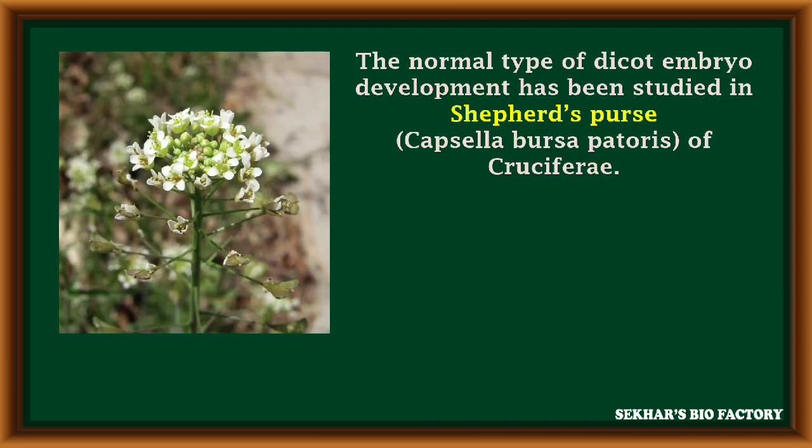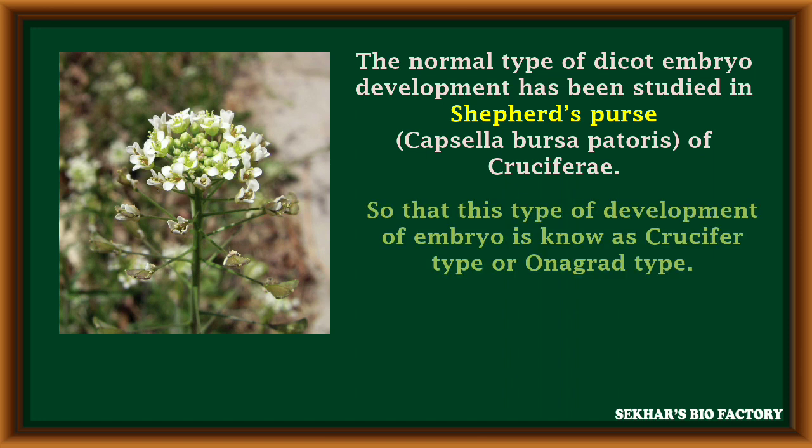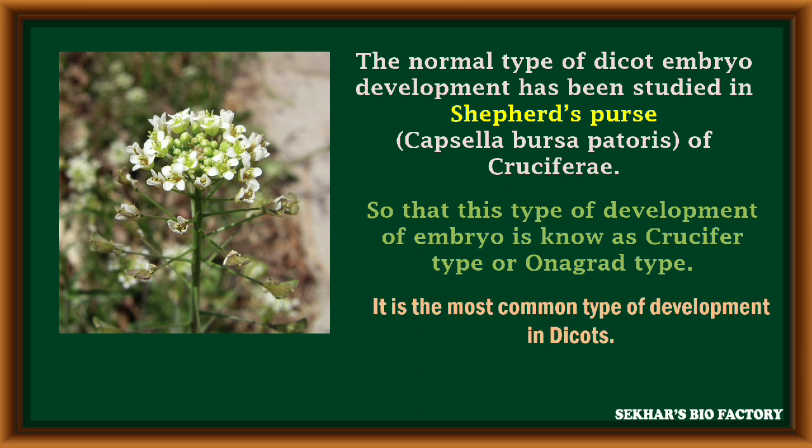The normal type of dicot embryo development is studied in Shepherd's purse, one of the plants. It is called Capsella bursa-pastoris. It belongs to the Cruciferaceae family. So such type of embryonic development in angiosperms is named the crucifer type or Onagrad type. It is the most common type of embryonic development. It is present in dicots.